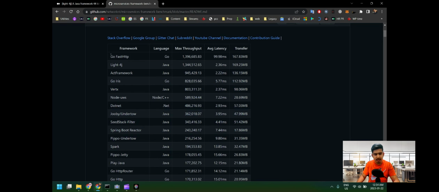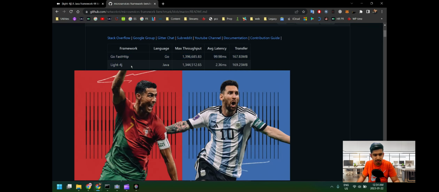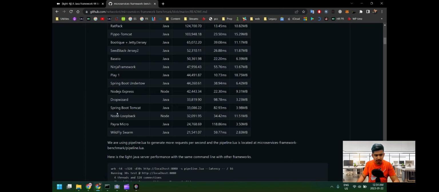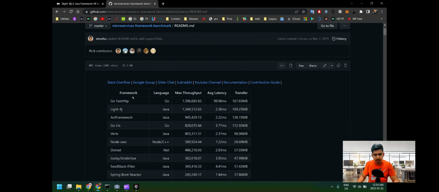These two are like the Messi and Ronaldo of RESTful APIs. And Spring Boot is down below, and one of the most popular frameworks, Spring Boot Tomcat, is further down below, which is very pale in comparison to gofast-http and Light4j.